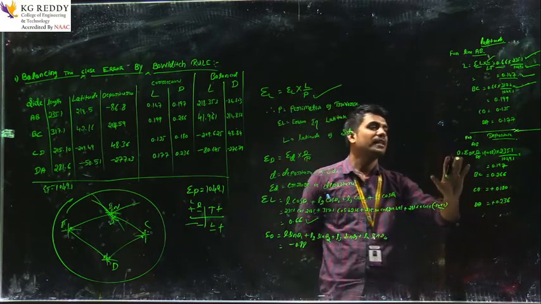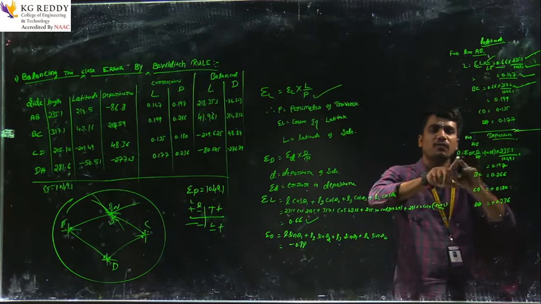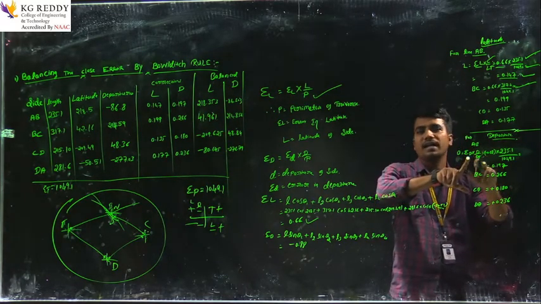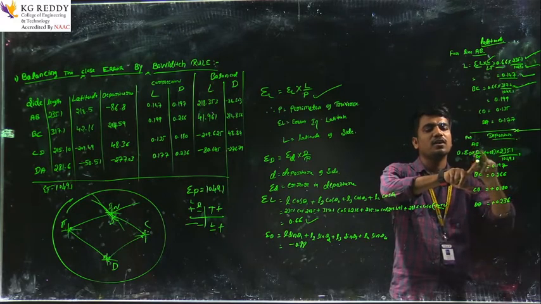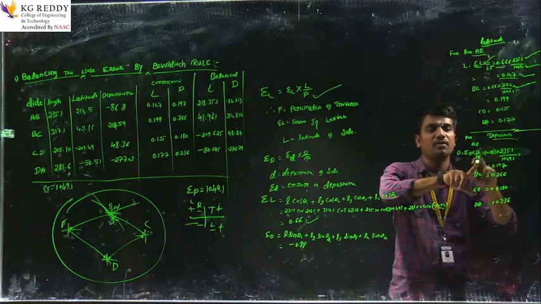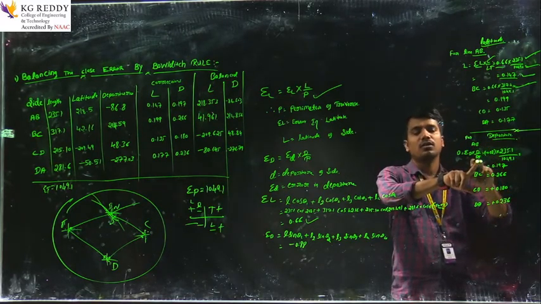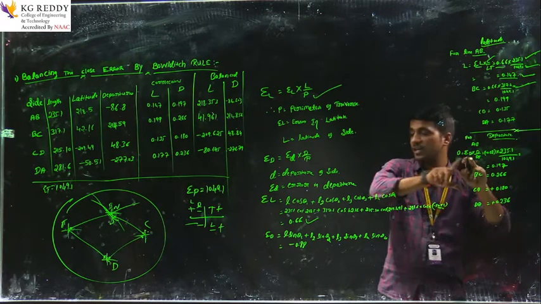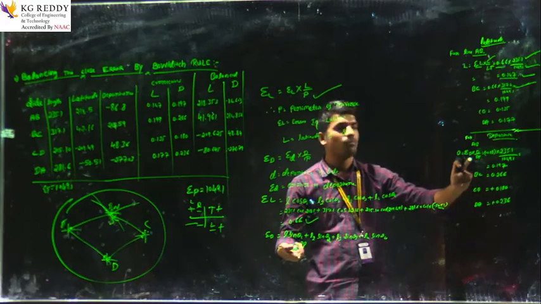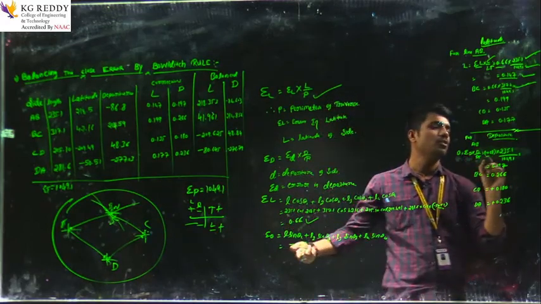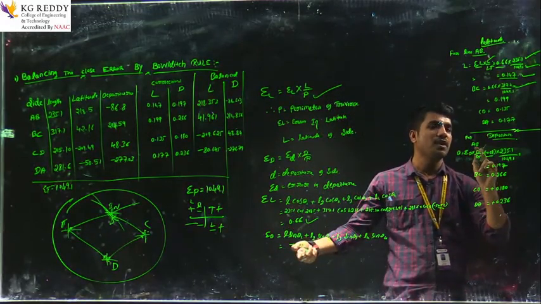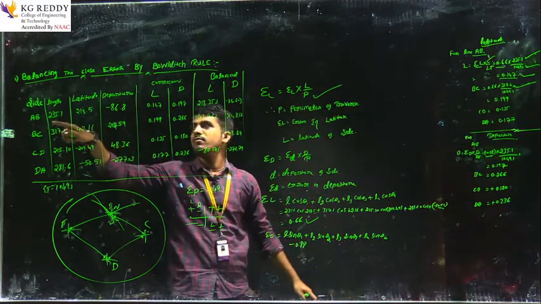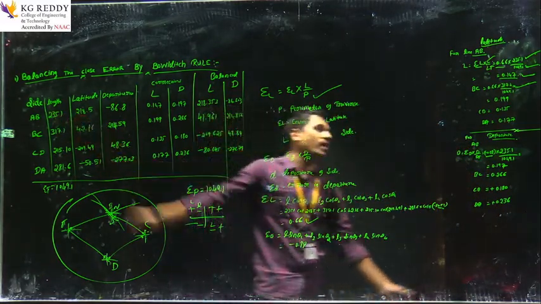So here, the correction in departure is equal to sigma D into D by dt: the departure of that line divided by the total perimeter of the traverse, into sigma D. What is sigma D here? Negative, minus 0.88. So we put 0.88 into the departure of that line, AB, again the same value 235.1.